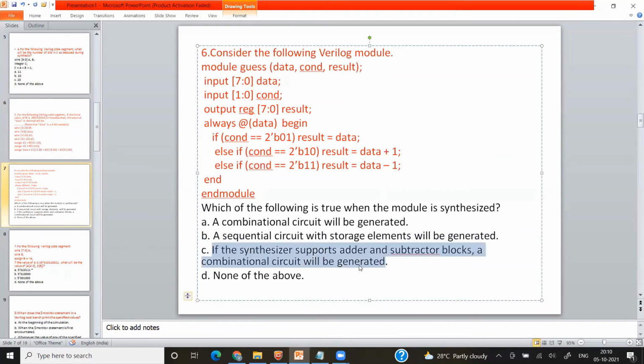No, this is also wrong. Okay, so here a sequential circuit, if more precise, a latch. Sequential circuit means a latch kind of thing will get generated. Why will there be a latch? Because this is an incomplete if-else statement. So whenever the condition value is 0, I have not mentioned any option, so it will store the previous value.